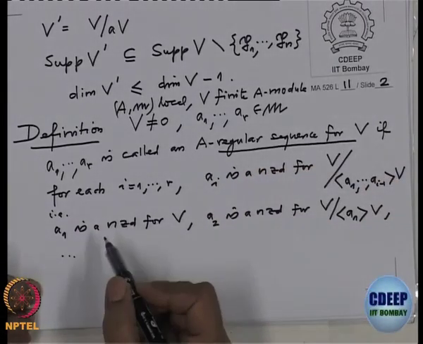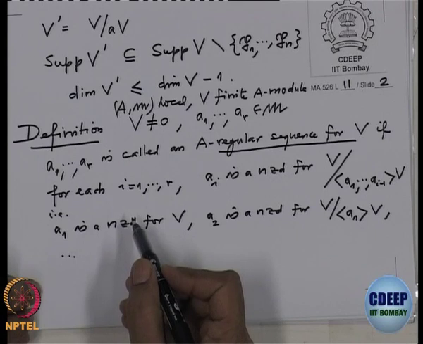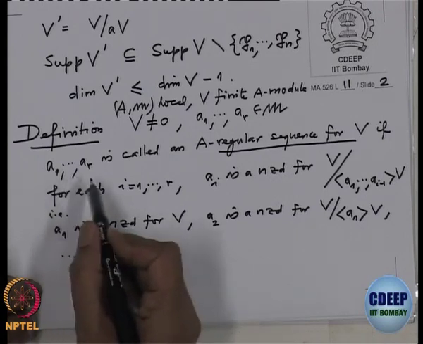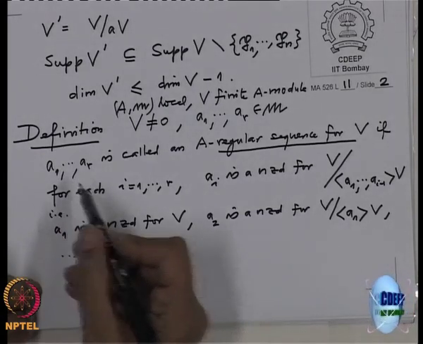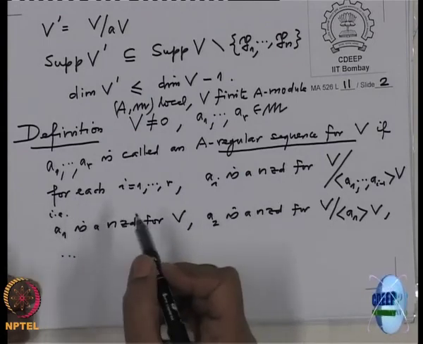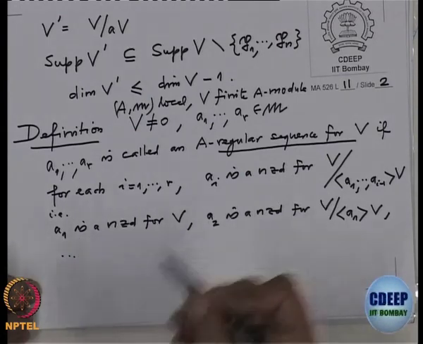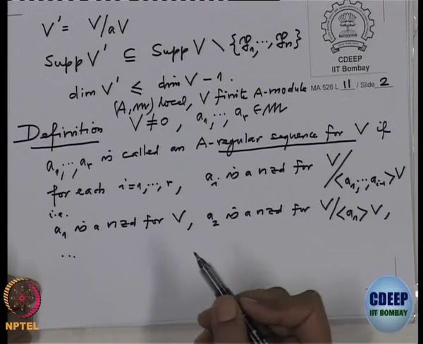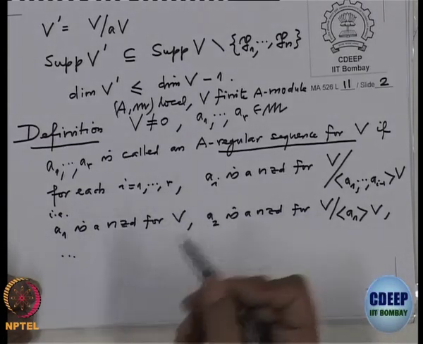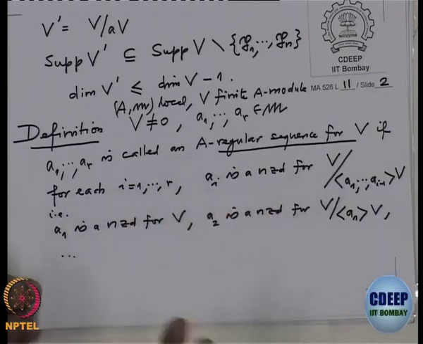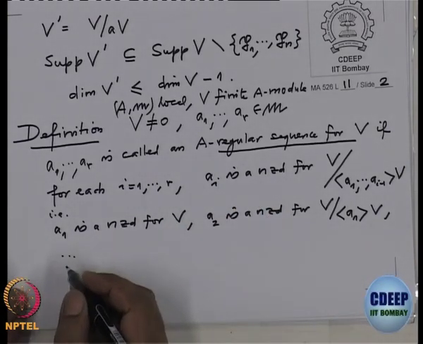Now, it is not clear from this definition at all whether a permutation of a regular sequence is regular or not, or how one tests whether something is a regular sequence. So this is the next topic I am going to take up, where some homological algebra will come in, but just now I want to make a definition because I want to write one more corollary to the dimension theorem.